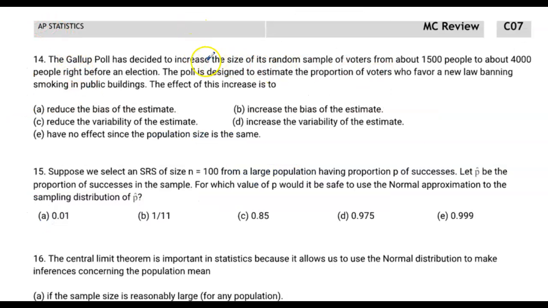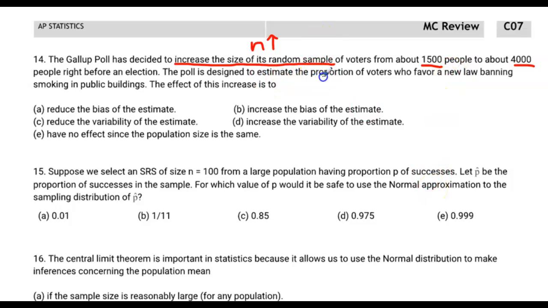And question 14 talks about increasing the size of its random sample. That's increasing n, right? The n value is going to increase. If we increase the size of the random sample, there's really one reason why you're trying to do that. You're trying to prevent one individual or some individual outliers from influencing or changing your estimation, right? Changing your statistics. From 1,500 people to 4,000 people. That's a significant increase, right? So if you increase the sample size, you decrease the effect of outliers on the overall statistic.